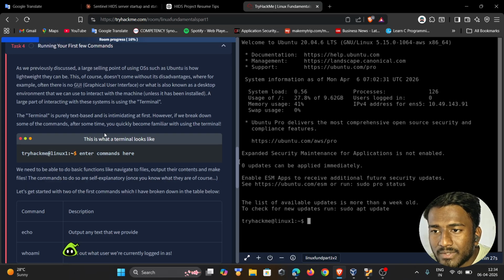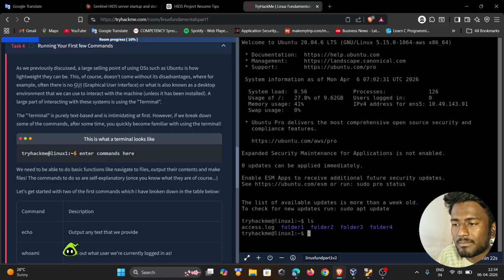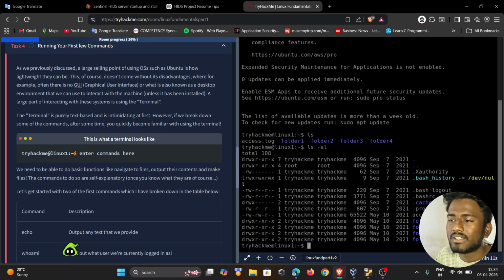The terminal is purely text based. Here we just put this command, ls, which means list, and it lists folders and files. With ls -al, it lists all things.